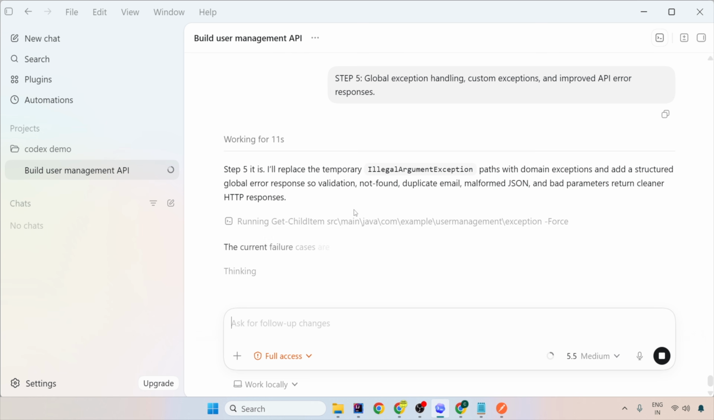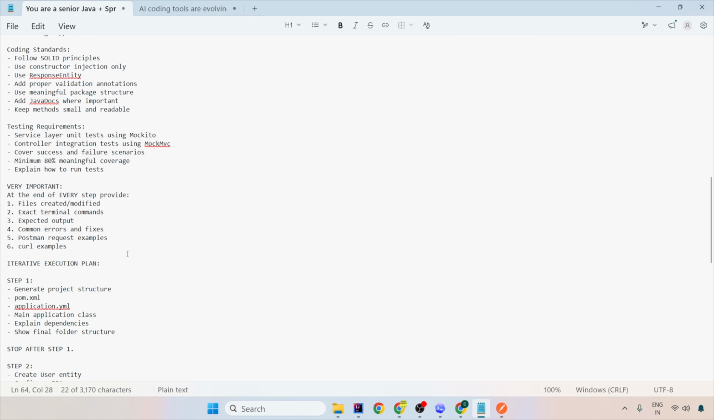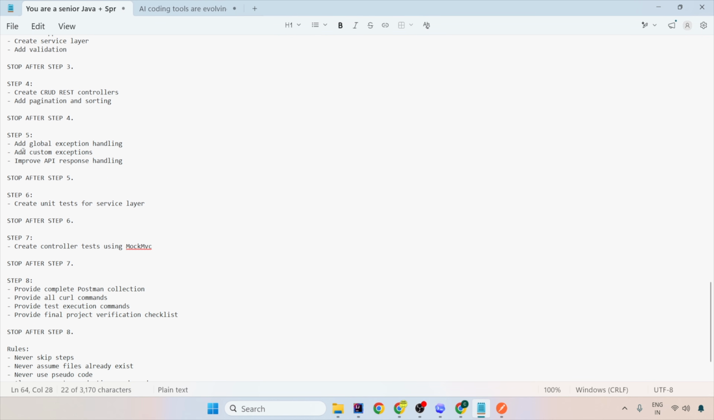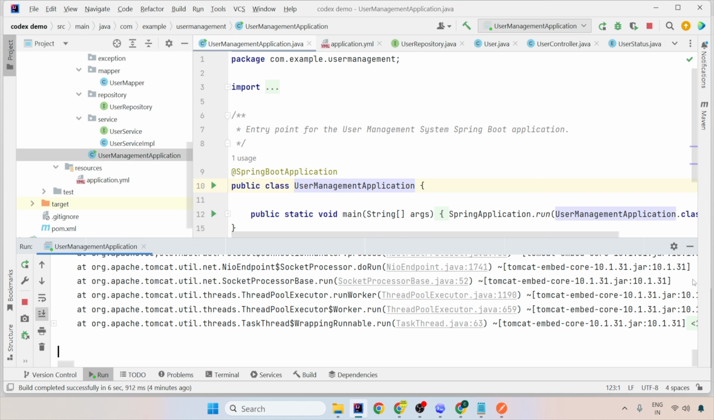So now let's wait for the 5th point. What was the 5th point that we were expecting? Add global exception handling, add custom exception handling, improve the API handling. And then we will create the JUnits. So do we have JUnits? Let's quickly check. And let's stop this in the meantime.